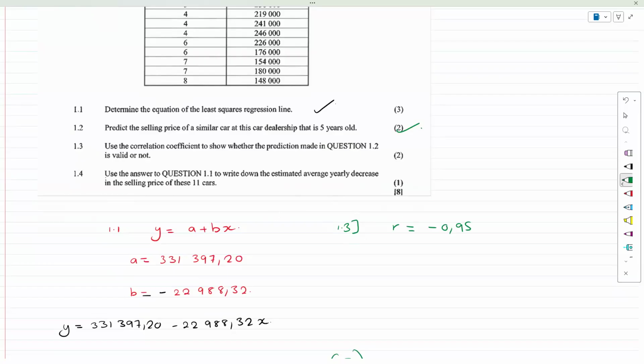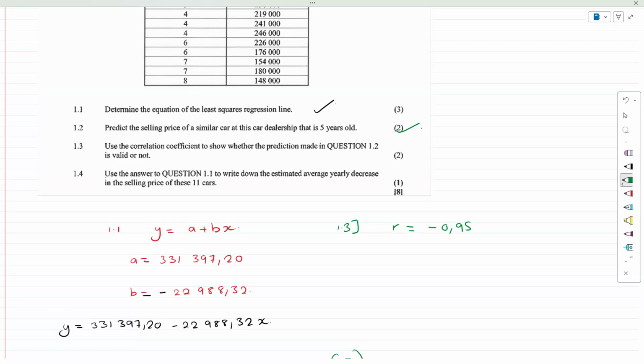Okay. Now, guys, let's work together and sort this out. Because it is negative, we're going to have a negative relationship. And because it's closer to 1, it's going to be a very, very strong negative relationship. So it's going to have a strong negative correlation. It's going to suggest that the data points lie really, really close to the regression line, or the line